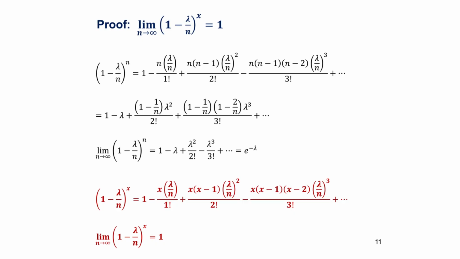Similarly, the expression 1 minus lambda divided by n raised to x is expanded, and the limit n tends to infinity is applied to the series. Since the n's do not get cancelled as in the previous case, all the terms containing lambda by n reduce to 0. In the limiting case, the expression reduces to 1.